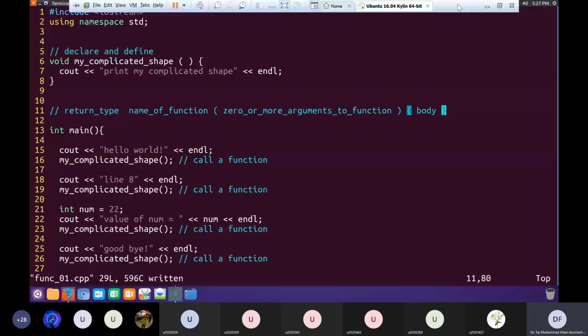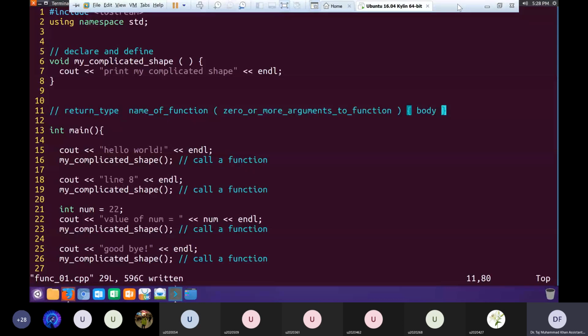Okay, very good. If you map the syntax one by one to the structure of the function from line 6 to 8, it's very clear that the name of this function is my complicated shape. Very good. What's the return type of this function? Void. Okay, very good. By the way, when you are using a mic, first raise your hand and then use the mic. It will be better this way.